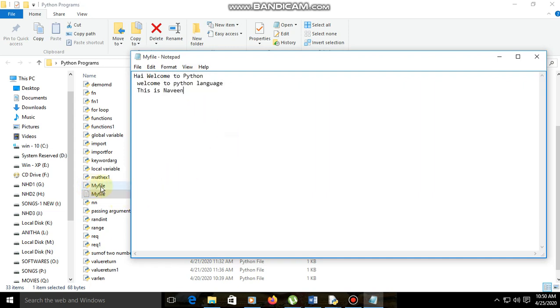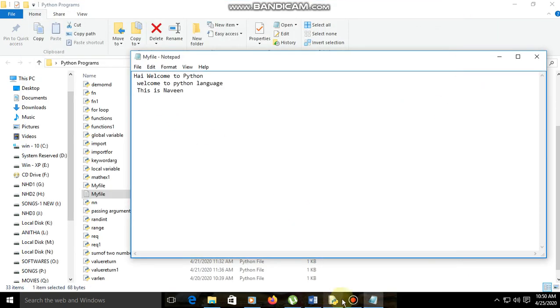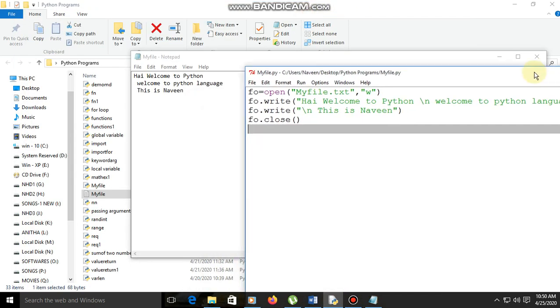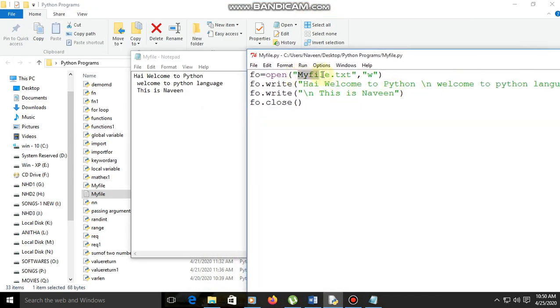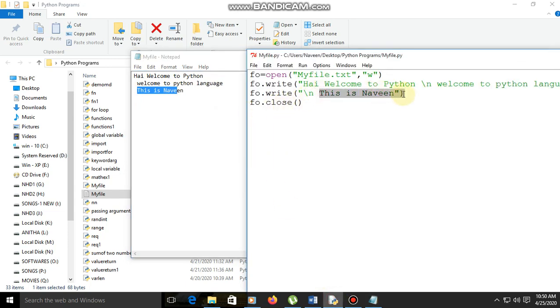So this is our Python program, but inside we created this one, that is myfile.txt. Clear? So that is myfile.txt, that is "Hi, welcome to Python." This is the first line, and next "Welcome to Python language," this is the second line, and "This is Navin," that is the last line. So this is our Python.